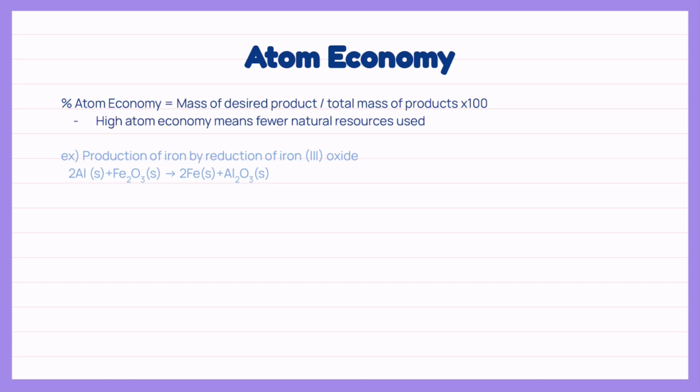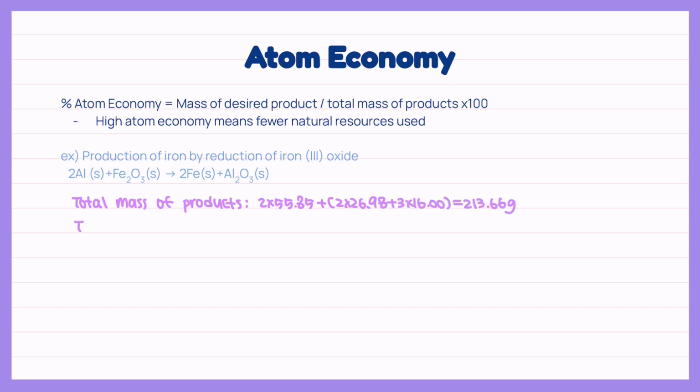For example, in order to calculate the atom economy for the production of iron by reduction of iron oxide, we need to find both the total mass of products and the total mass of iron formed. The total mass of product is 2 times 55.85, which is the mass of iron, plus the mass of aluminum oxide, 2 times 26.98 plus 3 times 16.